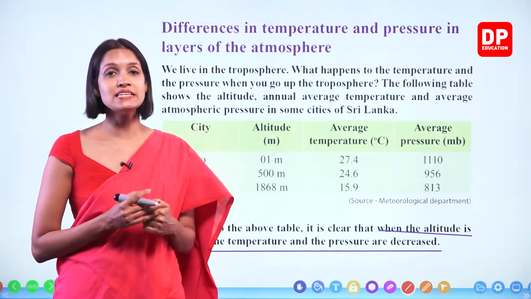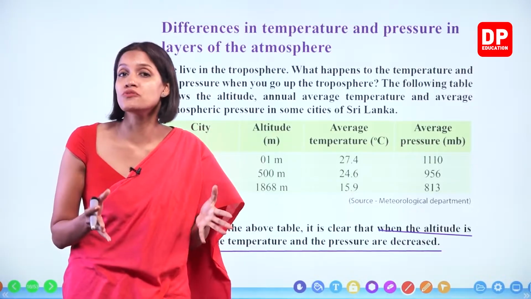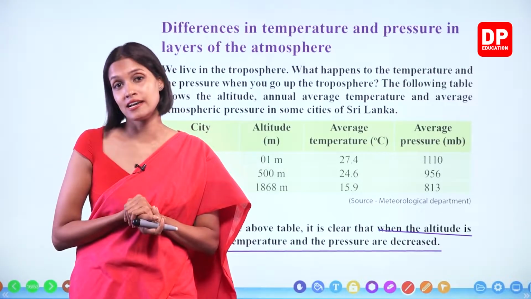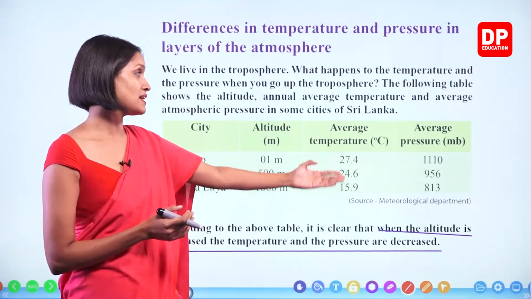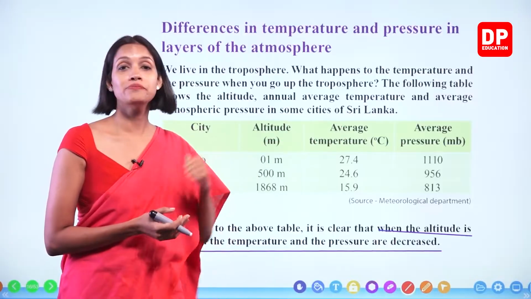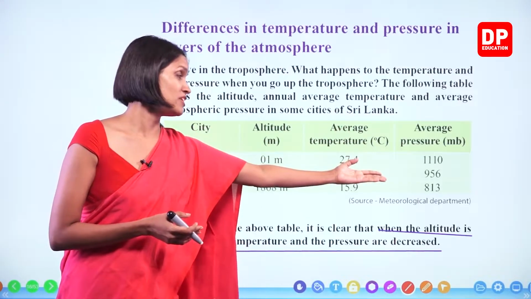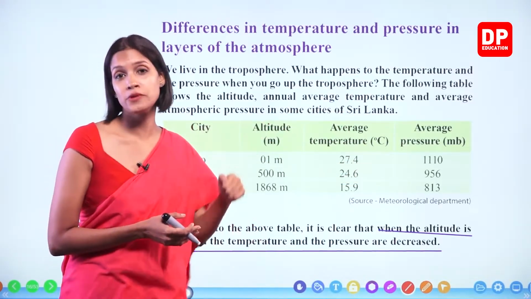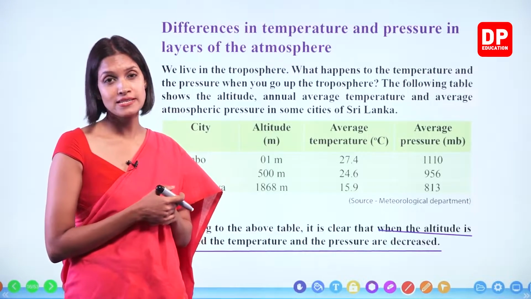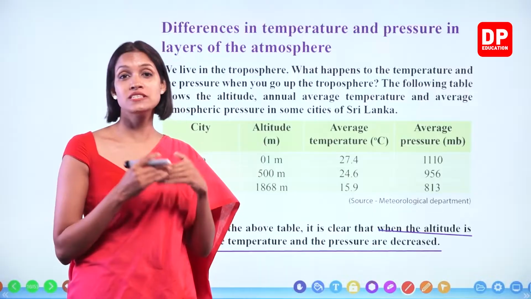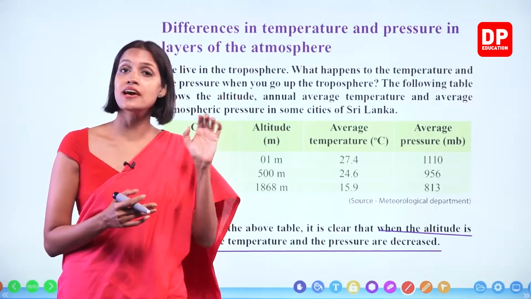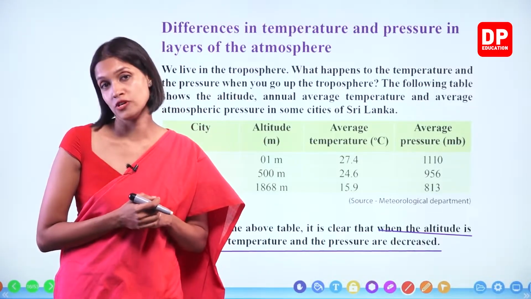So when you consider the air pressure in the troposphere, we can consider it is the highest. But even throughout the troposphere, we can understand that when the altitude increases, air pressure decreases. Okay, children? Right, so we can consider out of all the layers, out of all 5 layers, air pressure is highest in the troposphere.